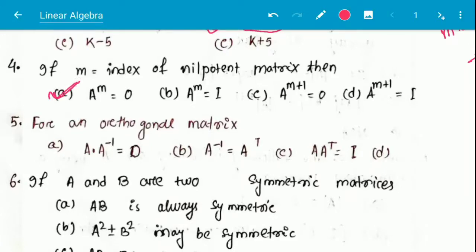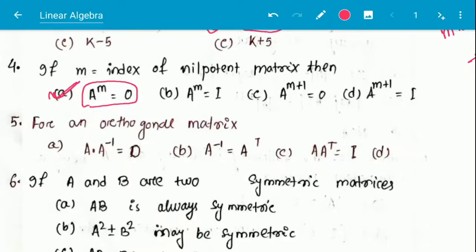Option number A is the correct answer. A to the power M is equal to null matrix, and this is the definition of nilpotent matrix. M here is called the index of nilpotent matrix.